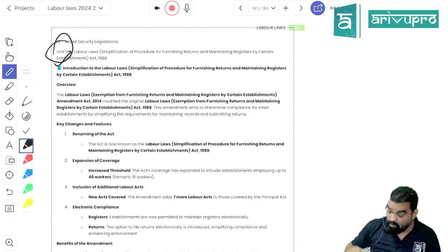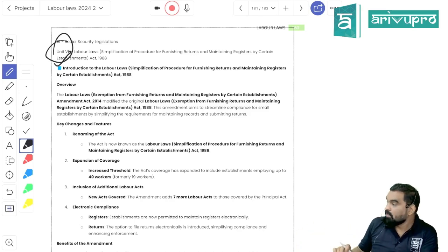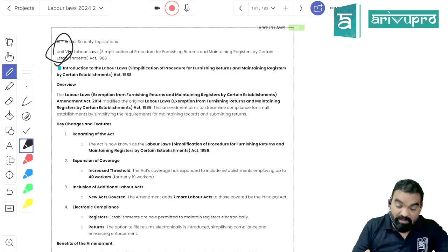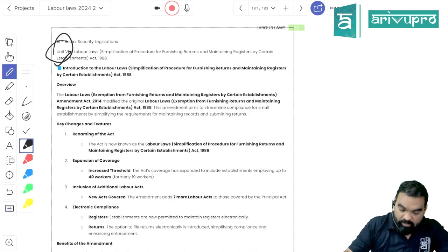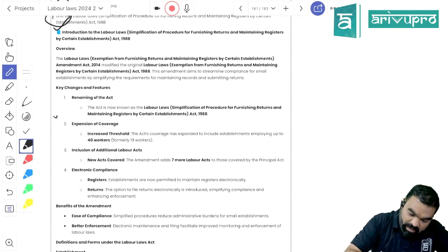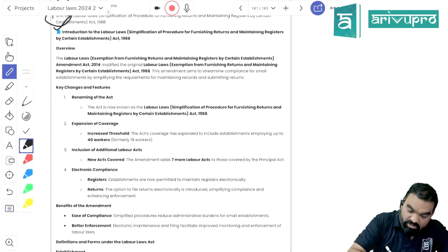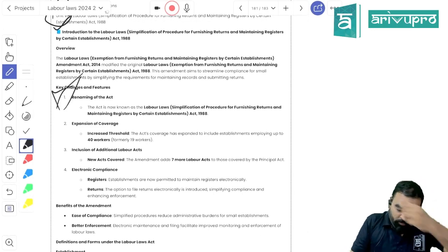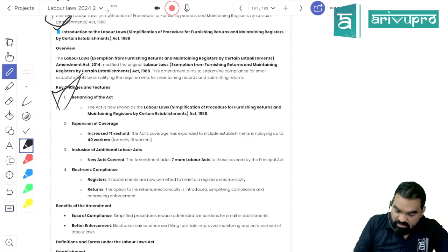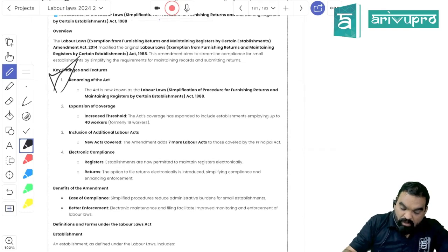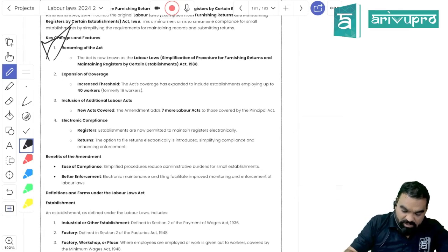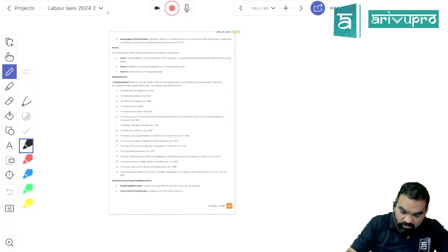Point number one. And point number two is they are not required to file multiple returns related to labor laws. Okay, now there is an amendment in this act, so let me finish that amendment part as well. It means certain new changes have come up. Earlier, when it comes to the establishment, just a minute students, okay.